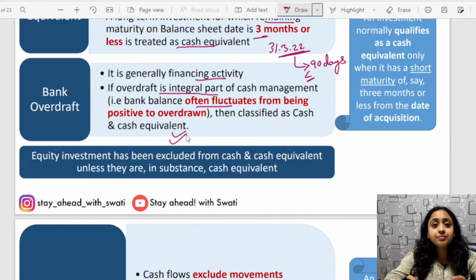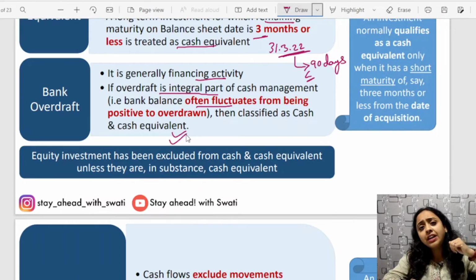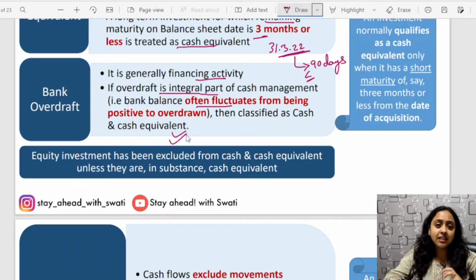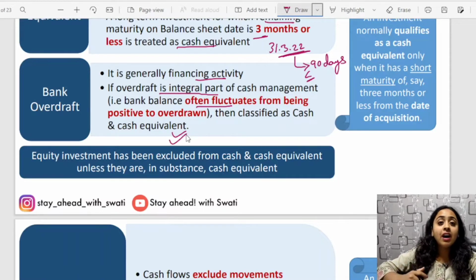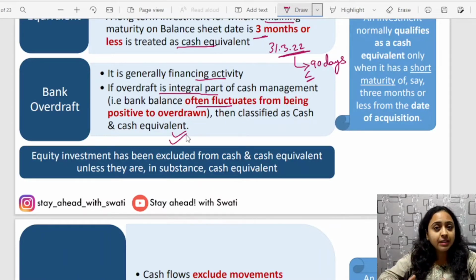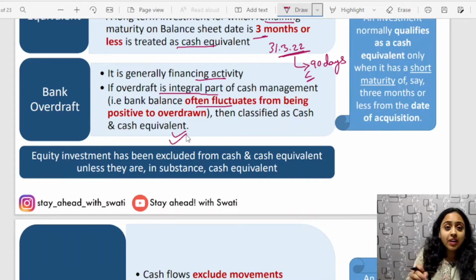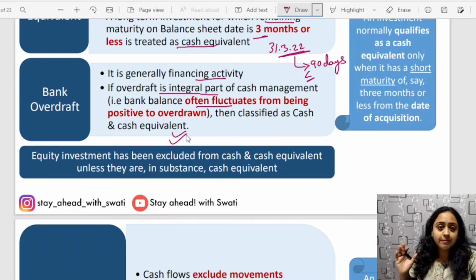Other than that, if you keep a bank overdraft for a long term and it continues as a negative balance for a long period, it acts like a financing operation, and hence it is classified under financing activity. Are you clear with this? Generally financing activity, but if fluctuating positive and negative balances are repeatedly there with the bank, it is an integral part, and then it can be considered as operating.